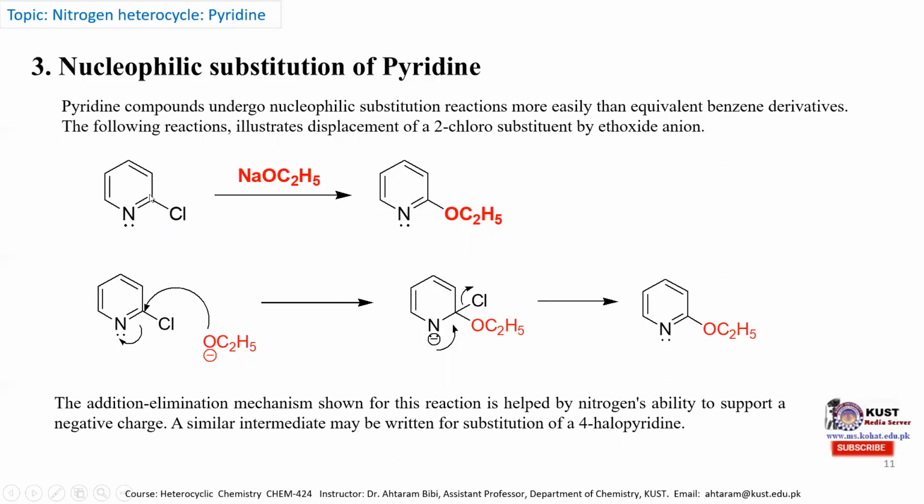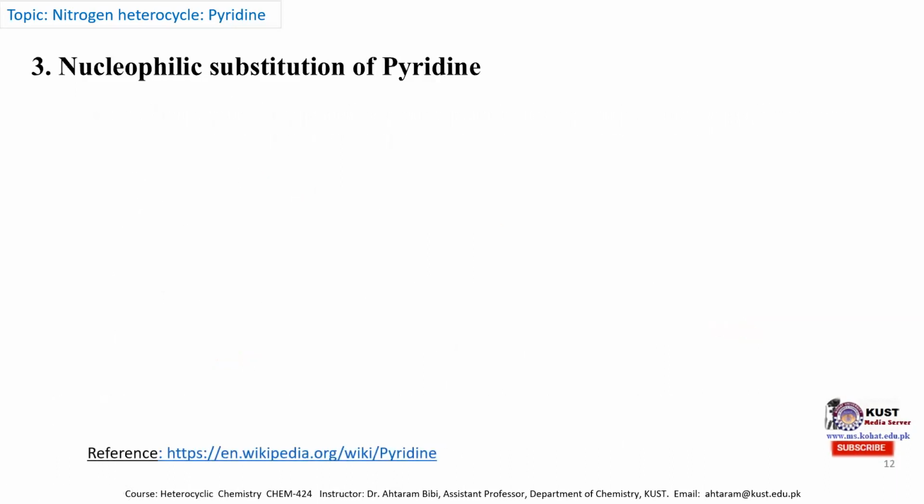For example, if we take a chlorine here also, then the dominant product which will be formed will be the gamma-ethoxy substituted pyridine instead of the alpha-ethoxy substituted pyridine. So the mechanism will be the same, but if there is a competition between alpha and gamma positions, then generally the gamma-substituted pyridine molecule is the predominant product. Next reaction is the nucleophilic substitution of pyridine.